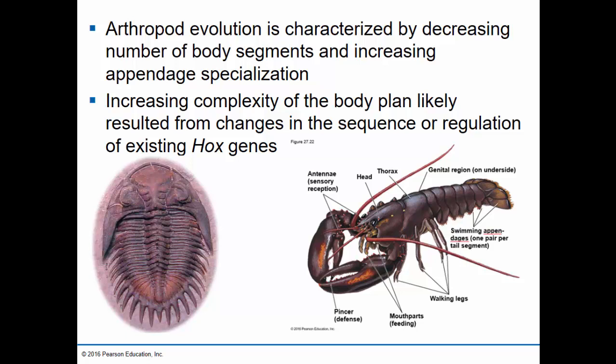Okay, and it wasn't necessarily the evolution of different types of Hox genes that led to different body plans, but only slight modifications in those genes, or even modifications in other genes that regulated the expression of Hox genes. Okay, so molecular evidence supports the hypothesis that it was relatively small changes in the DNA sequences that led to big changes in morphology, okay, when it comes to arthropod body plans.